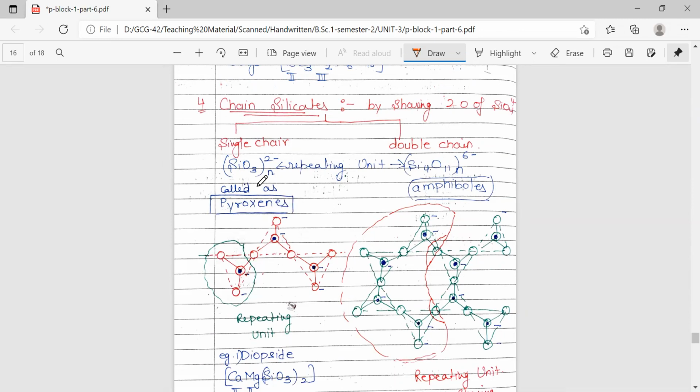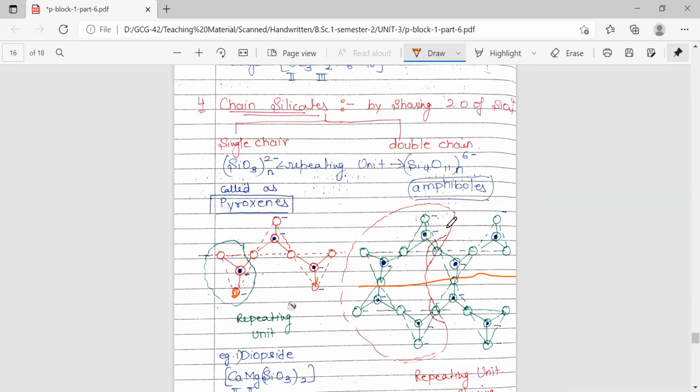The repeating unit is going to be SiO3 2 negative, n, because a long chain has an infinite number of repeating units, which is n. For the double chain, there are two single chain strands which are joined from the corners. Above there is one single chain, and downward there is one single chain. These two combined become the double chain silicate.